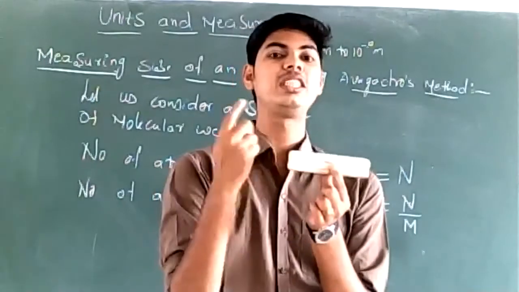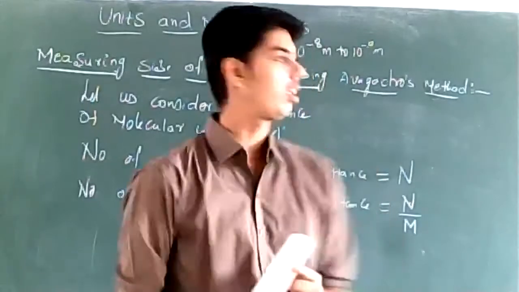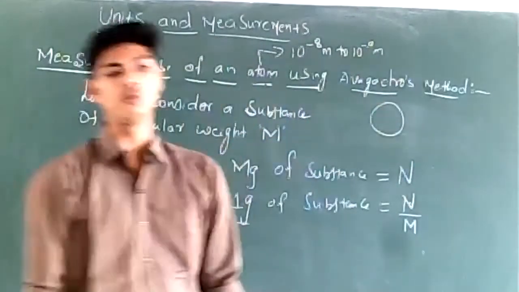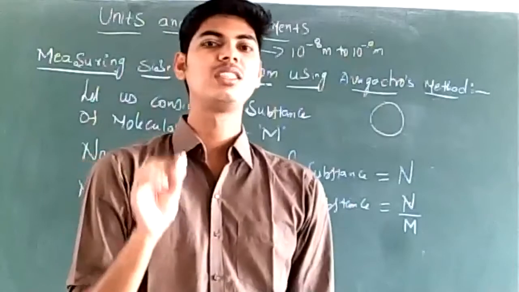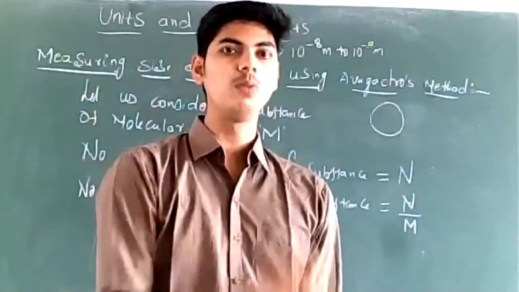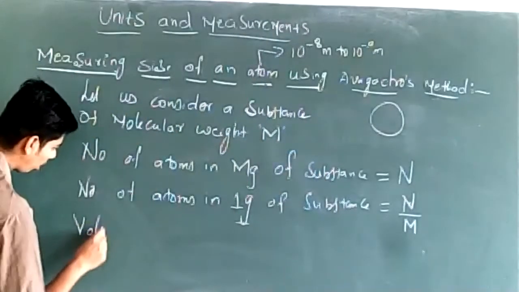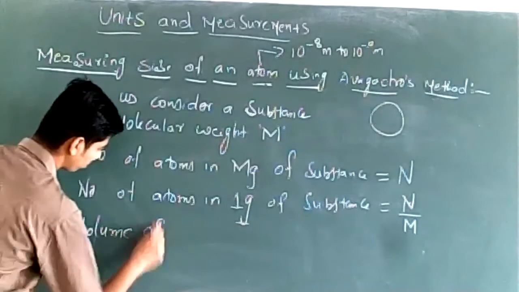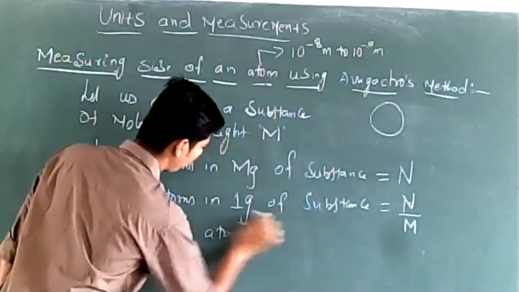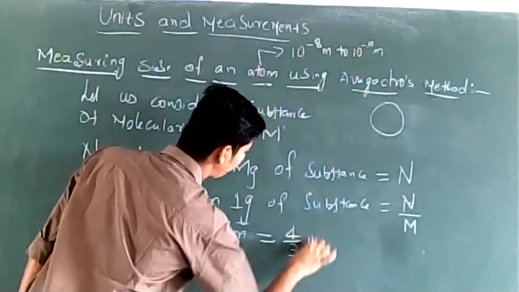Suppose the atoms are spherical in shape. Atoms look spherical in shape, so we assume that. Then what is the volume of one such atom? The volume of one atom will be equal to 4 by 3 pi r cube.